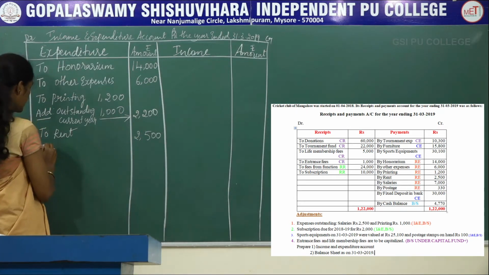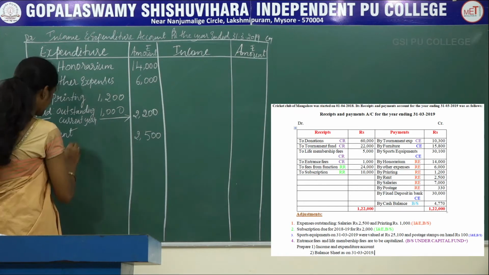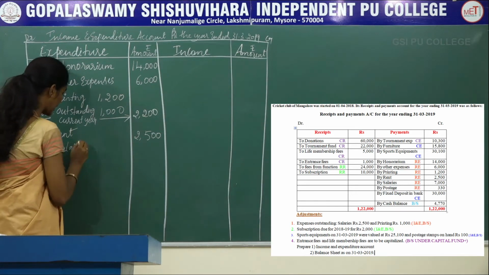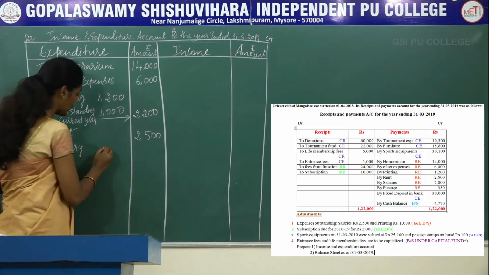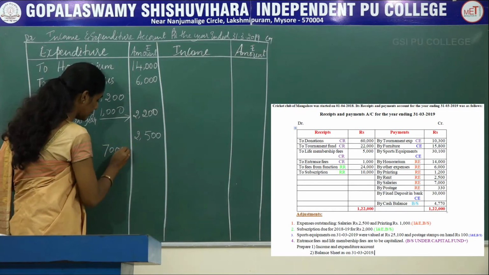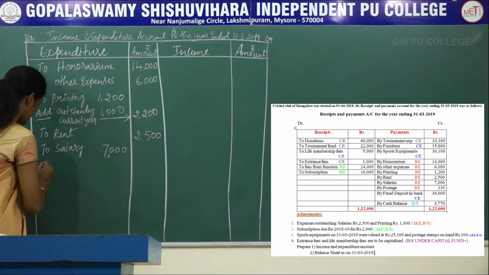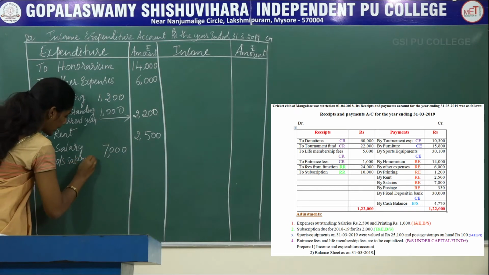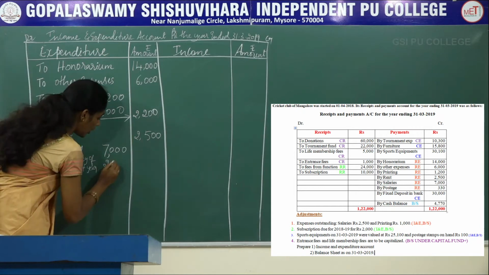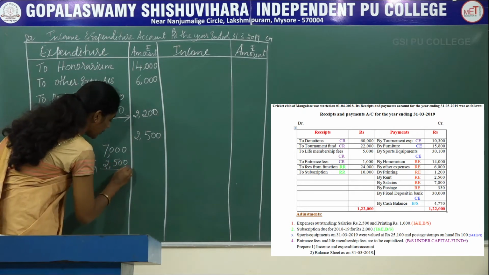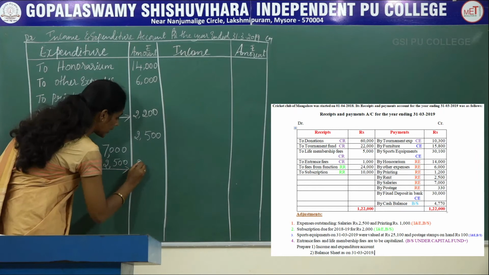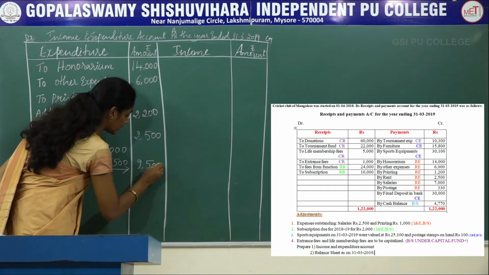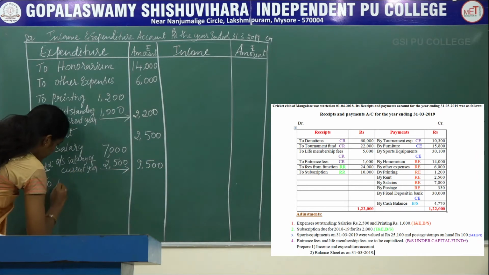The next revenue expenditure is salary. It is to be debited in the income and expenditure account. To salary rupees 7000. And here also there is an adjustment relating to the salary. You should add it. Outstanding salary of current year was rupees 2500. When you add this, it comes to 9500.